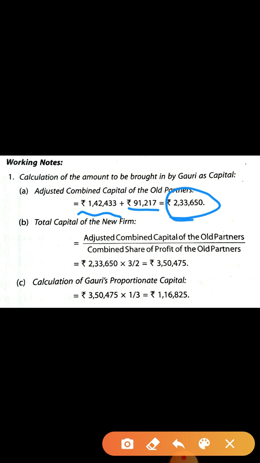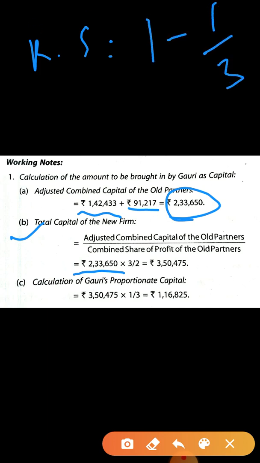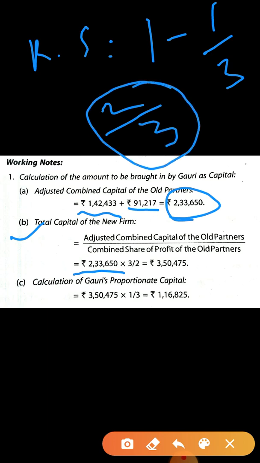Okay. After combined capital, the next step is total capital of the new firm. Total capital of the new firm, write down the combined capital amount and write down the share. Share you have to do in this way. You have to find out the remaining share. So remaining share is 1 minus Gauri's share, 1 upon 3. So remaining share is 2 upon 3. So do the reciprocal of this remaining share like this, 3 upon 2.